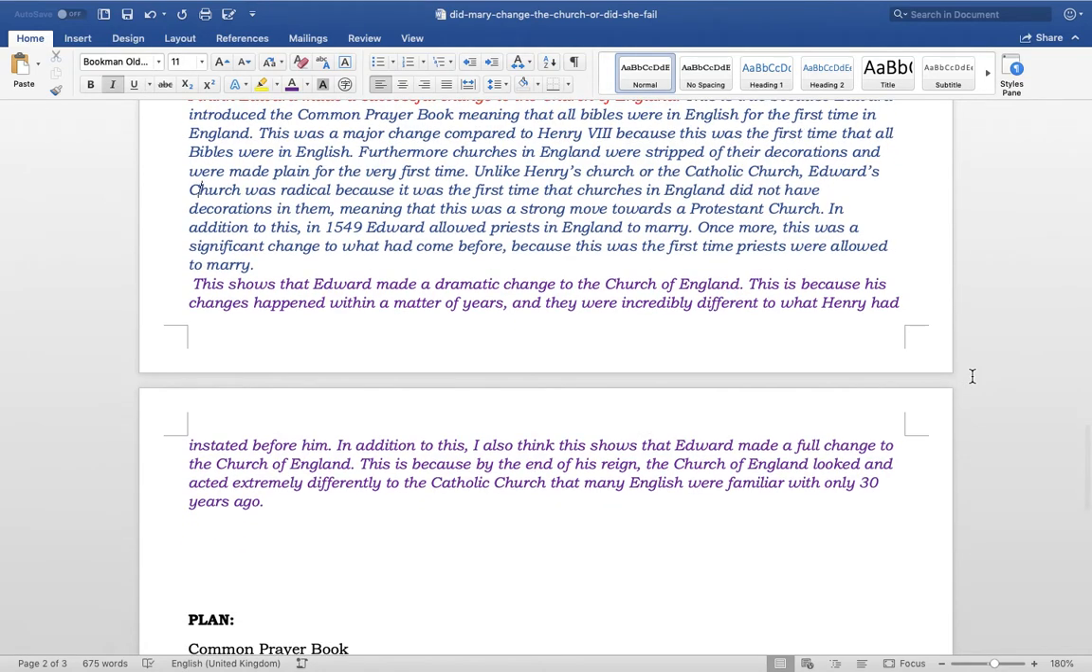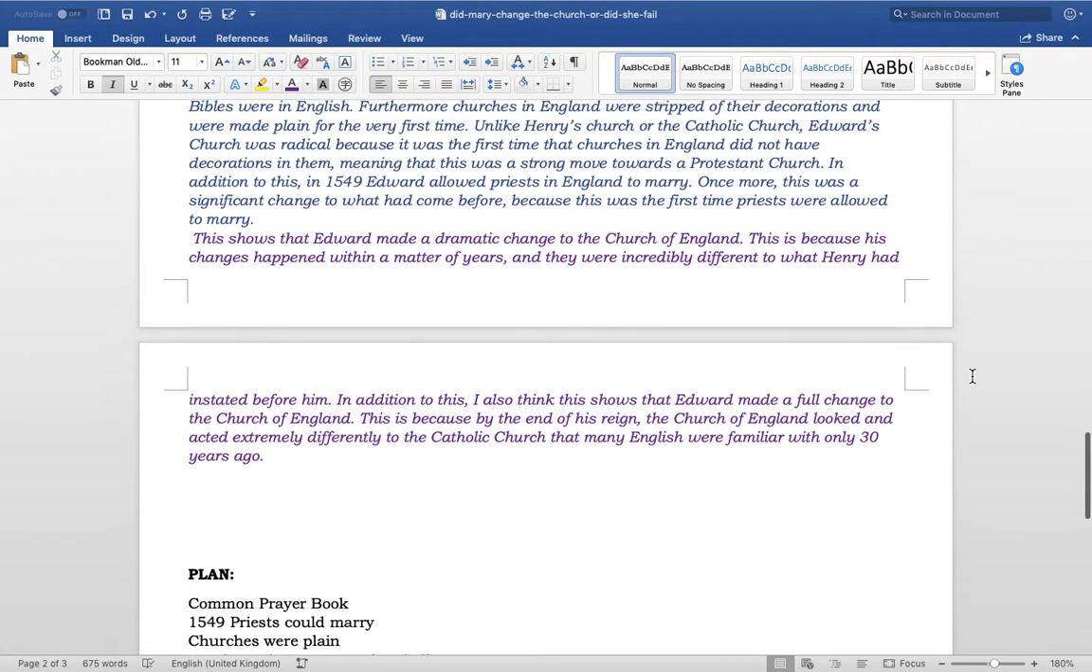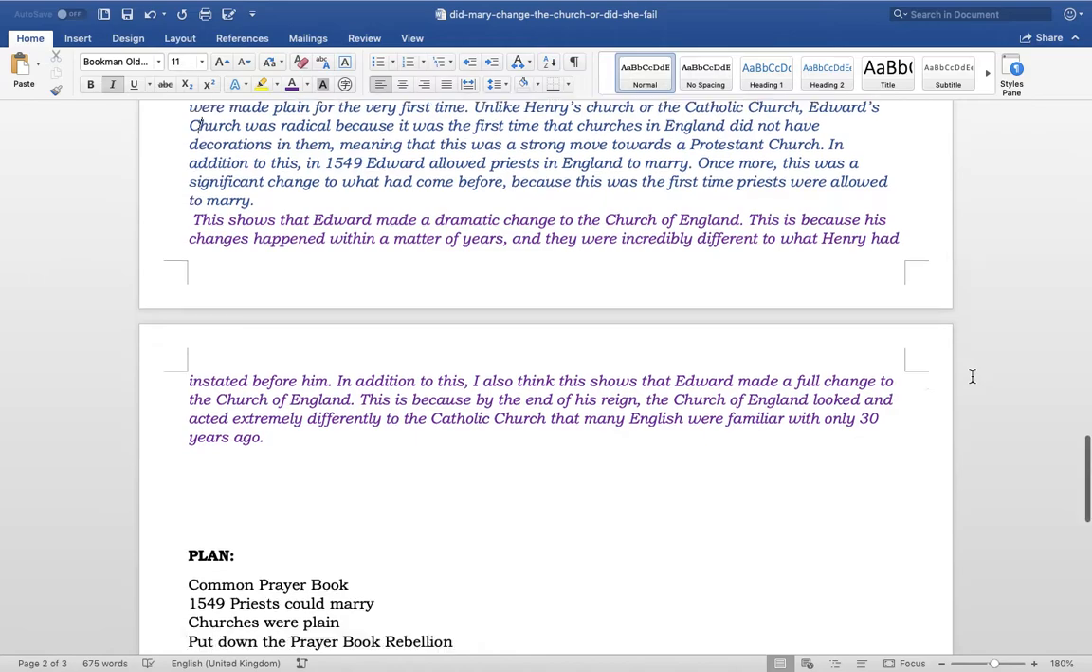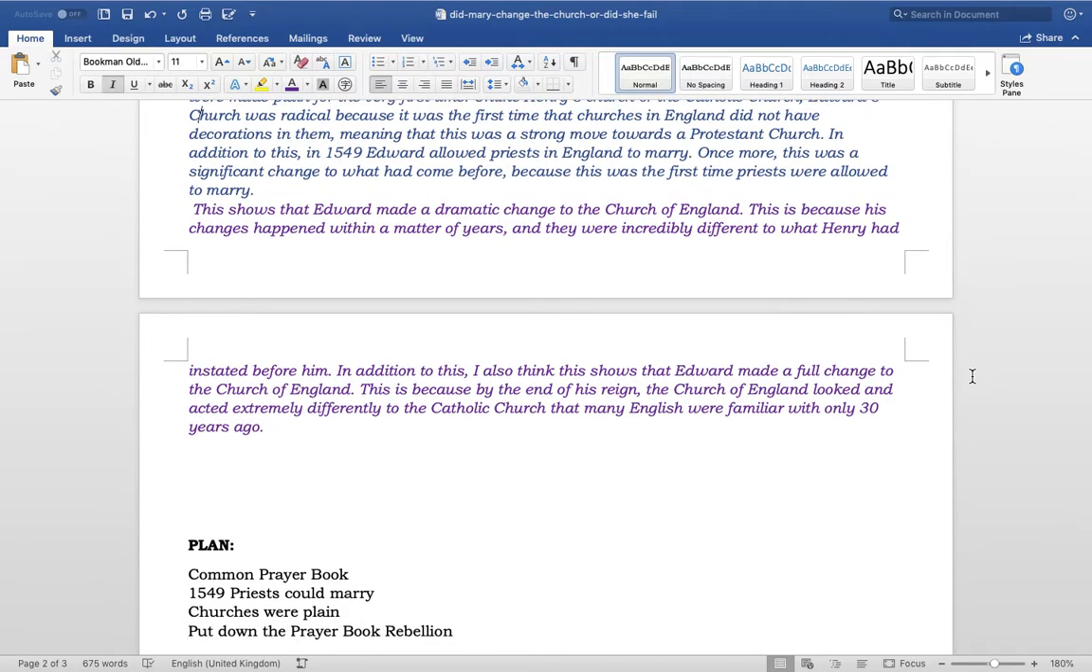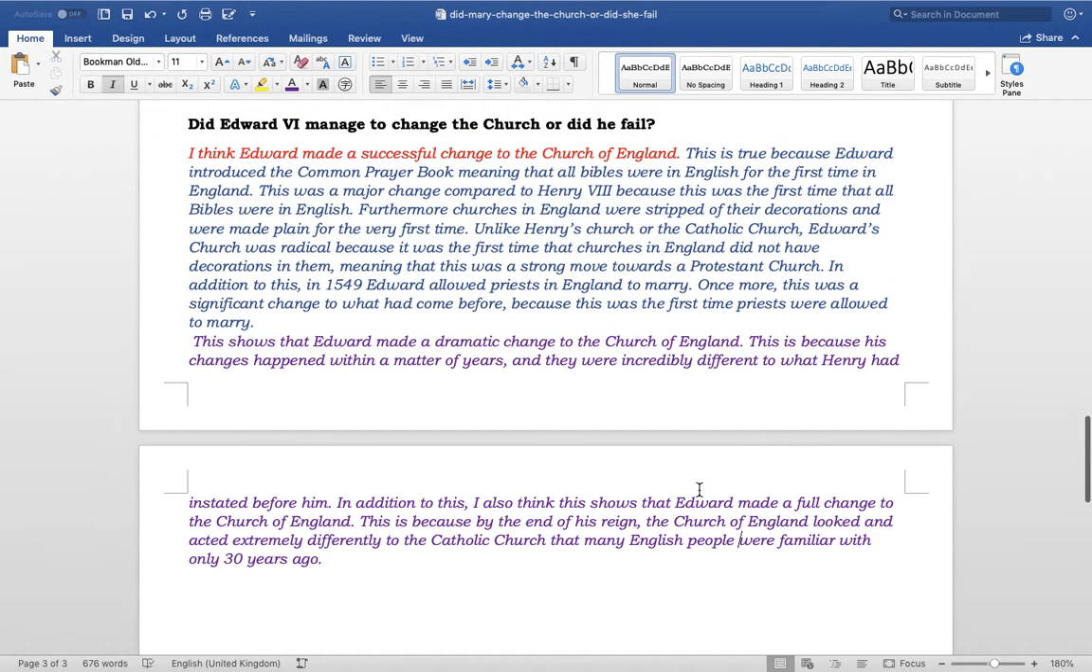Now here, this shows that Edward made a dramatic change to the Church of England. This is because his changes happened within a matter of years and they're incredibly different to what Henry had instated before him. In addition to this, I also think this shows that Edward made a full change to the Church of England. This is because by the end of his reign, the Church of England looked and acted extremely differently to the Catholic Church that many English people, I guess I should write there, people were familiar with only 30 years ago. And that's all you need to do.